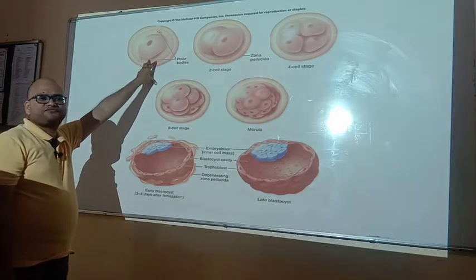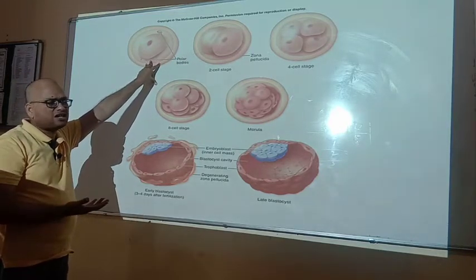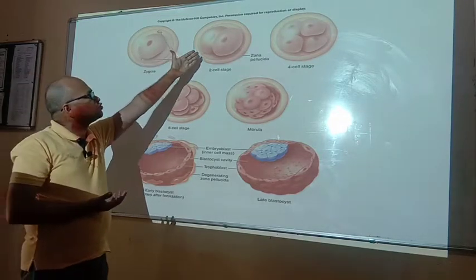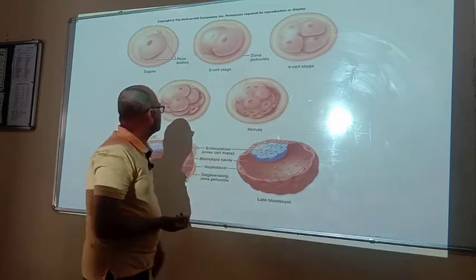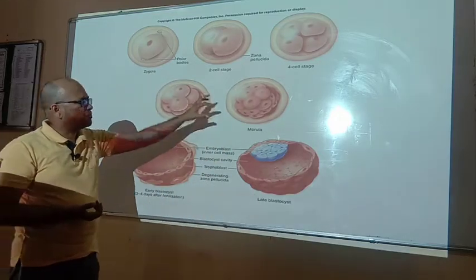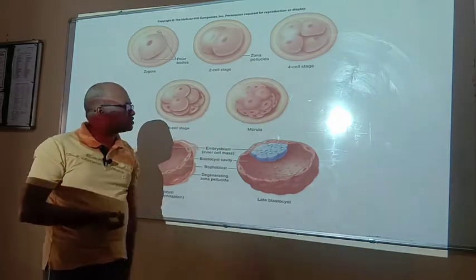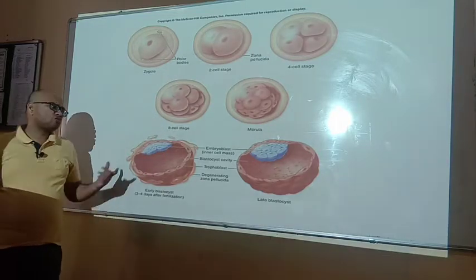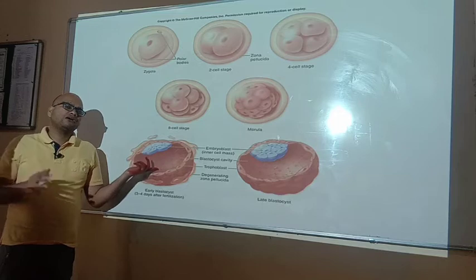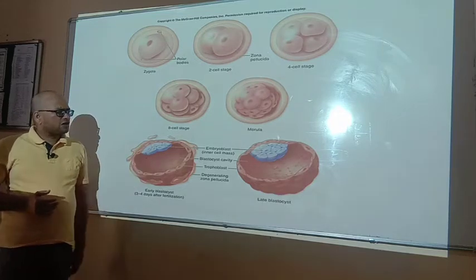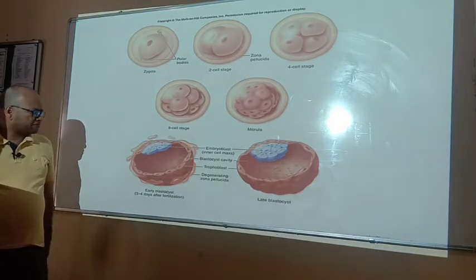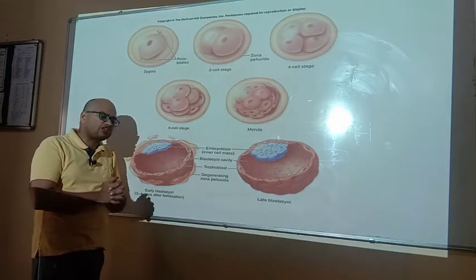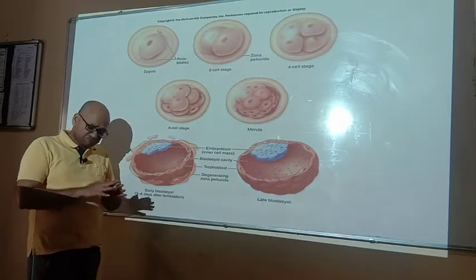Inside the zygote, cleavage starts after the fertilization: 2-cell stage, 4-cell stage, 8-cell stage, morula, that is the solid football-like structure, and after the morula the blastula stage or blastocyst stage is developed,